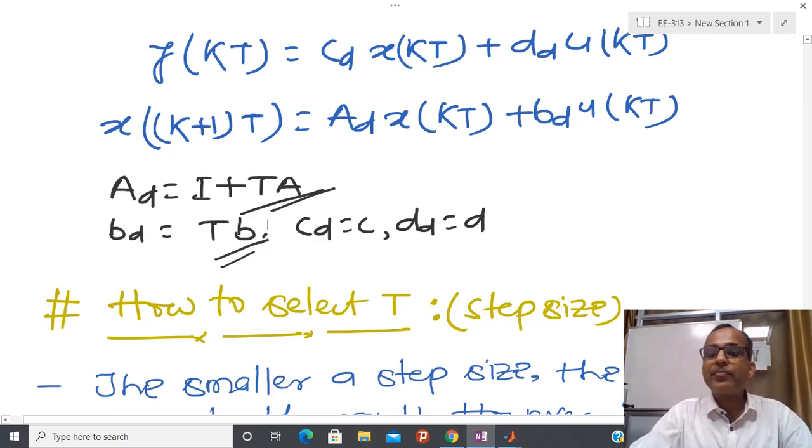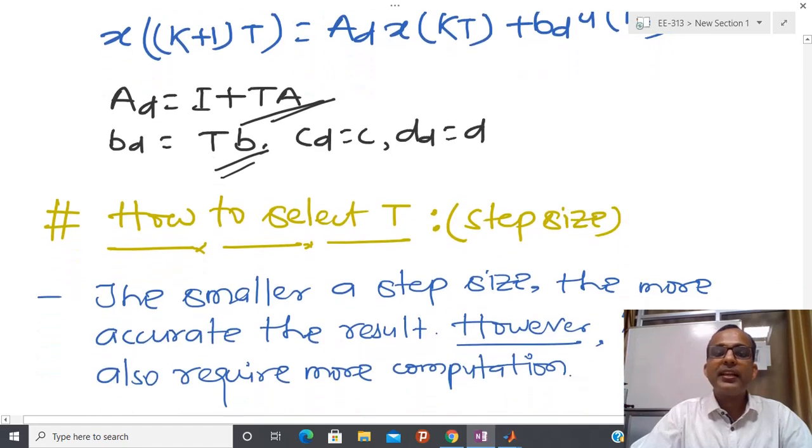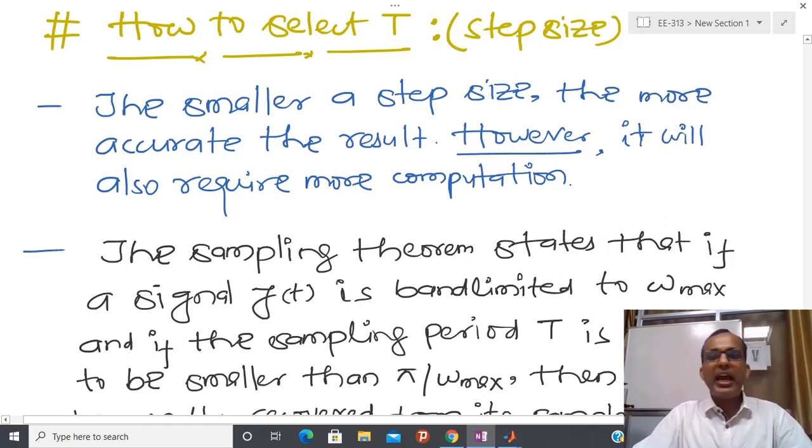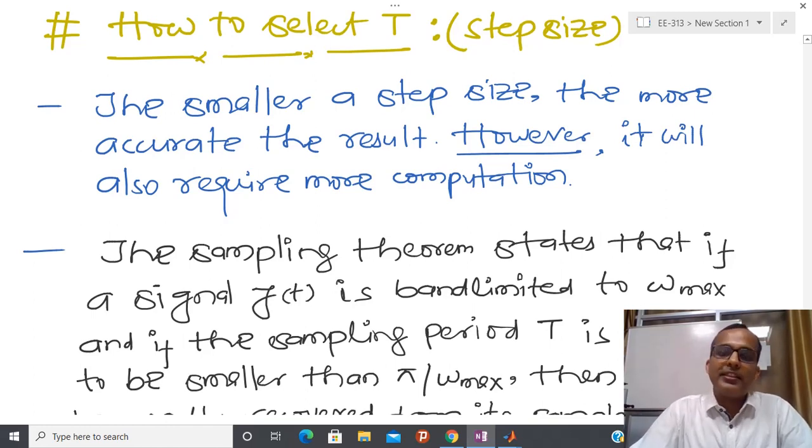But one difficulty in this kind of thing is how to select T, means how to select the step size. We have already seen that if T is very small, then we are able to get the result accurately. It means that my result is more accurate, but this requires a lot of computation, because each time step you have to do some kind of addition. So if T is very small, then you have to perform a large number of computations. Due to that reason, I cannot select T arbitrarily small.